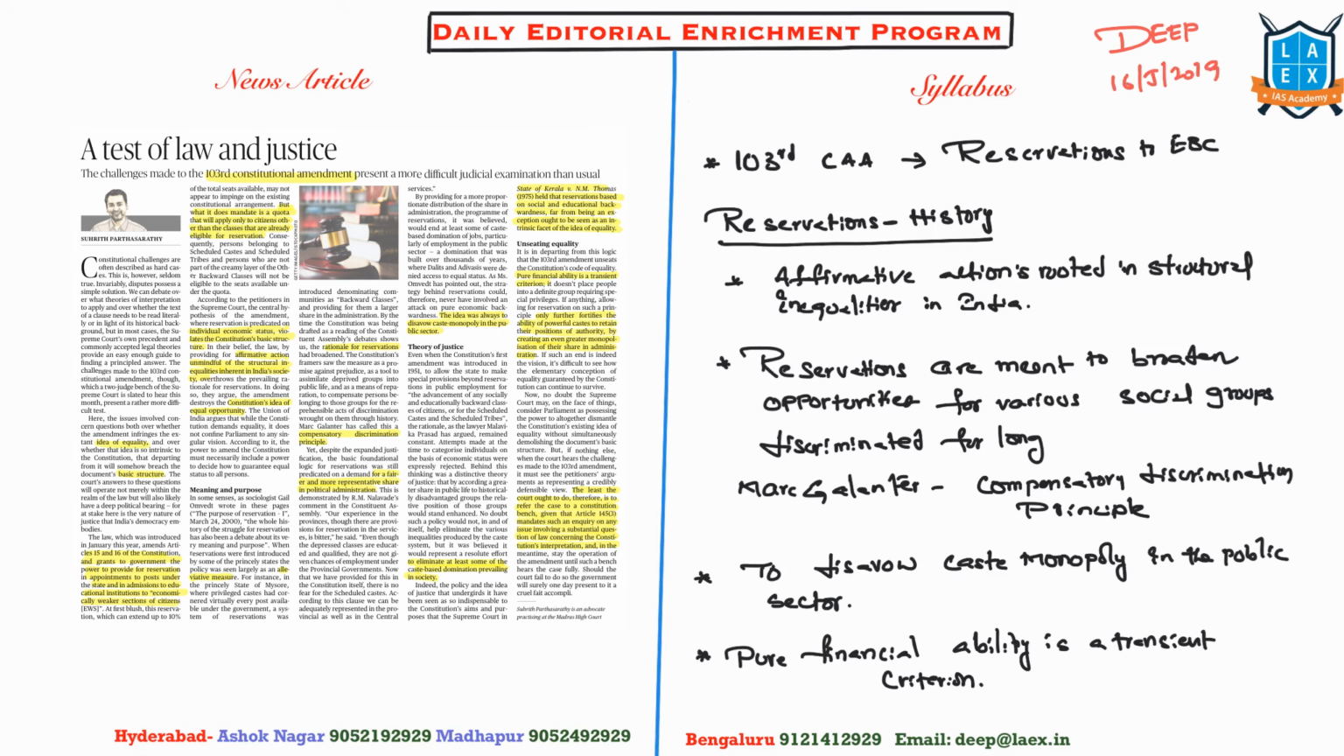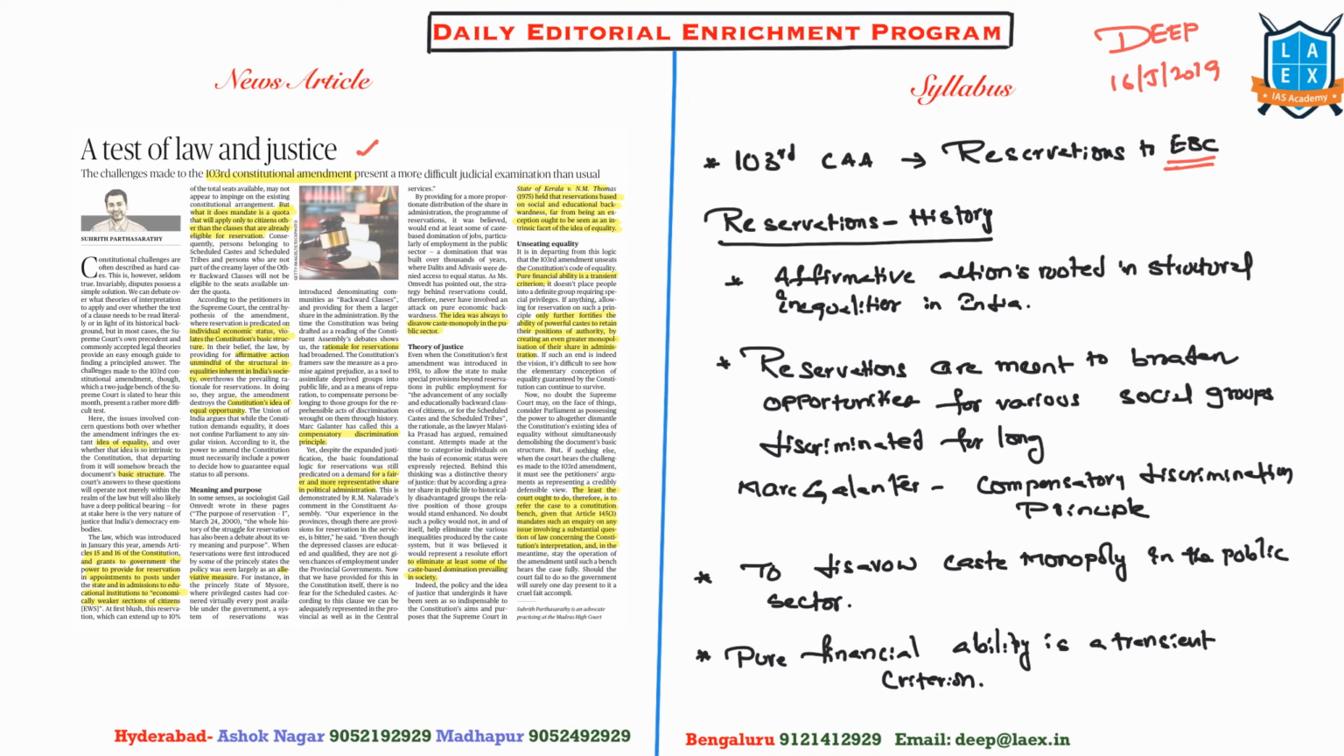The first article for discussion, A Test of Law and Justice. This is about the 103rd Constitutional Amendment Act. This Amendment Act is meant to provide for reservations to economically backward classes. Let us know the history of this.